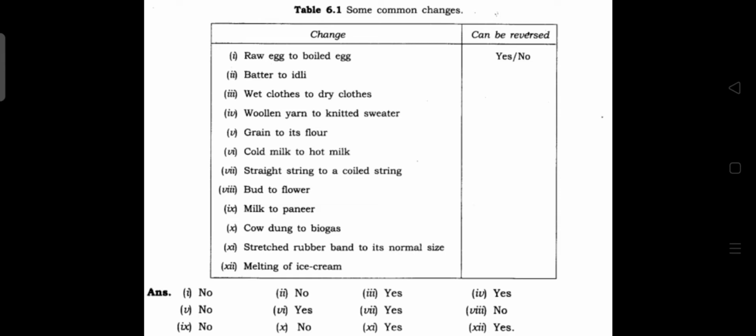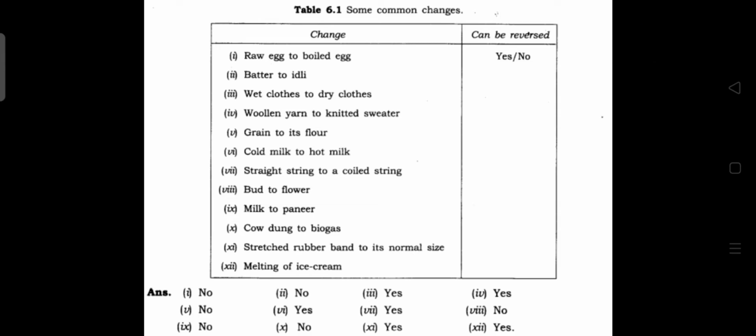Then the ninth one, milk to paneer. What is happening here? It has been converted into another substance, so we cannot make it back to the original milk. So that is also an irreversible process.